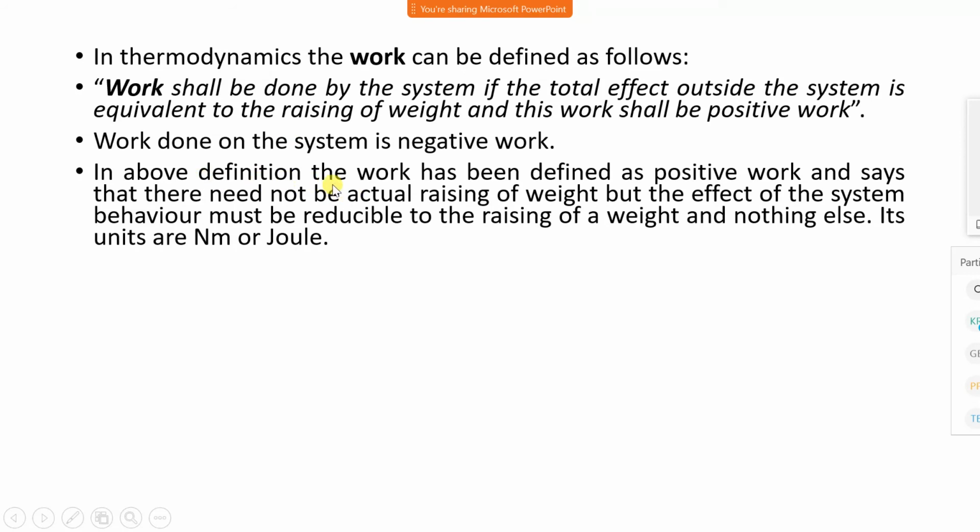In the above definition, the work has been defined as positive work, and it says that there need not be actual rising of a weight, but the effect of the system behavior must be reducible to the rising of a weight and nothing else. Its unit is Newton meter or joule. Newton meter is nothing but a joule.